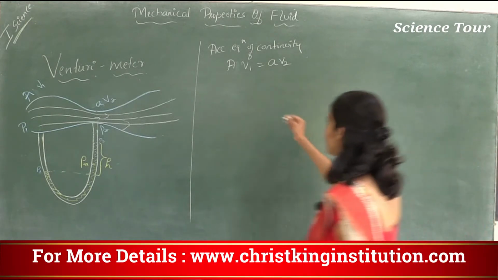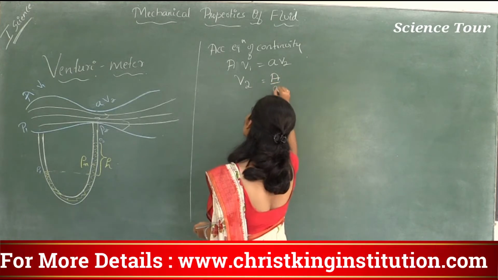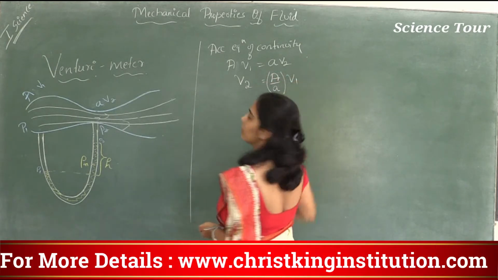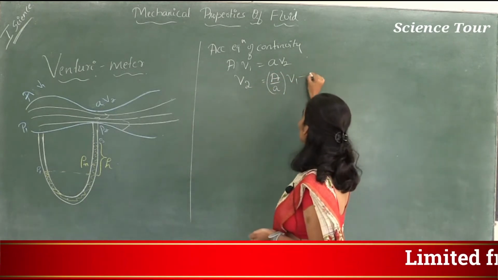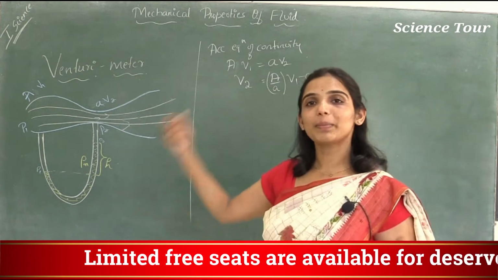Now what is V2? V2 is equal to A divided by small a into V1. Let me call this equation 1.